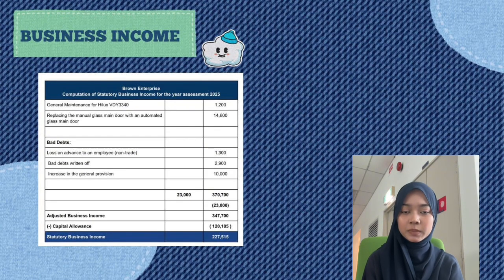Finally, we deduct the capital allowance of 120,185 ringgit, resulting in the statutory business income of 227,550 ringgit. That is all for my part.